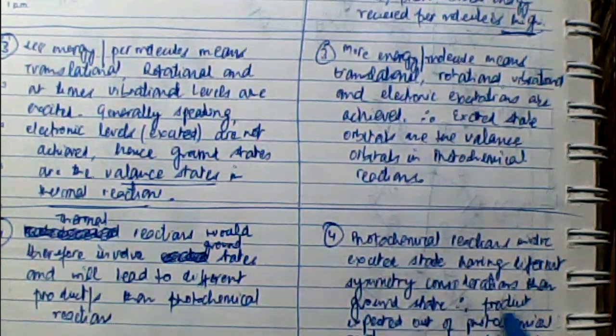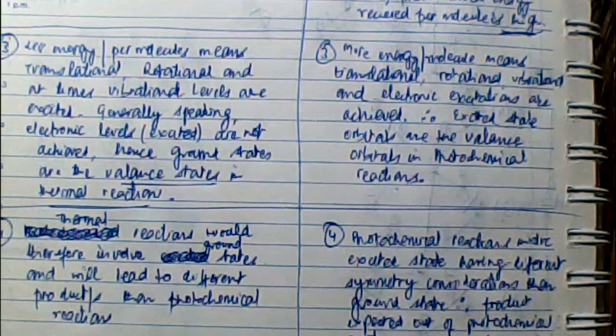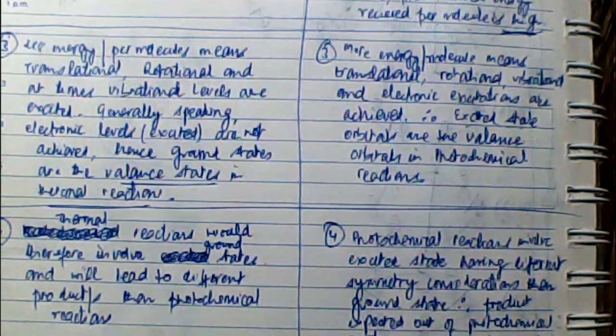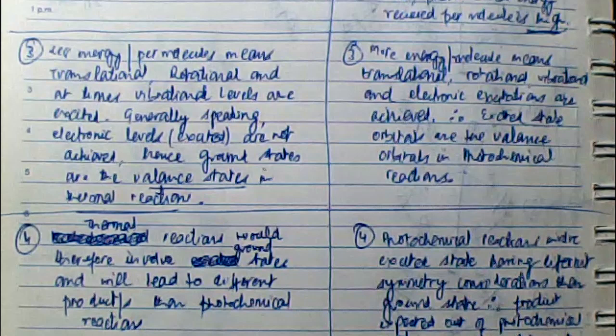By and large, what I am trying to say here is the difference in the nature of the products when we carry out a reaction under thermal conditions as compared to photochemical conditions. Summing it up, since under thermal conditions the energy supplied per molecule is low, the electronic levels are not excited, and since the electronic levels are not excited, the reaction occurs from the ground state.